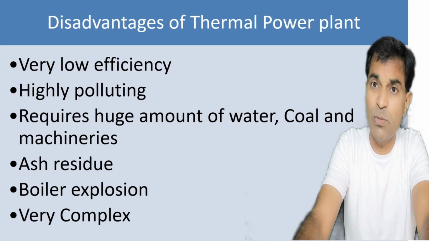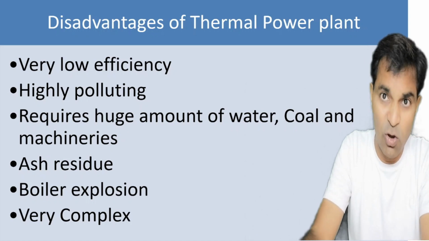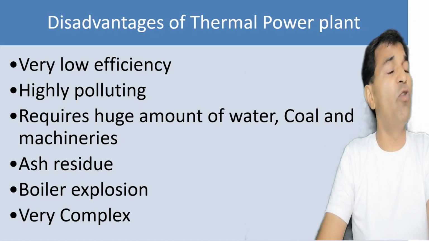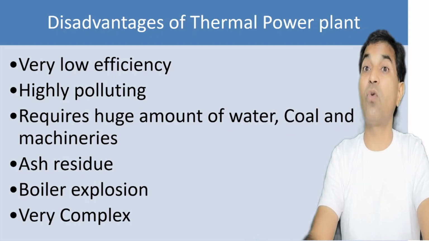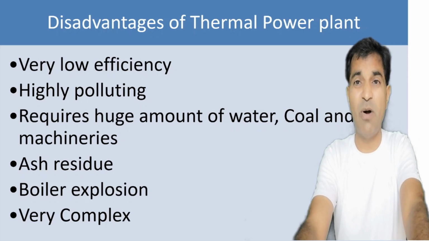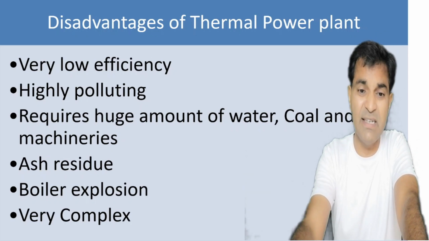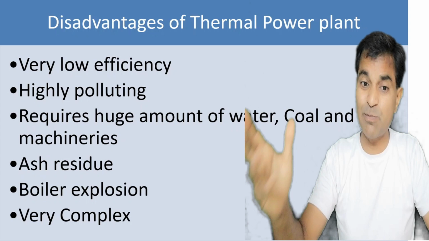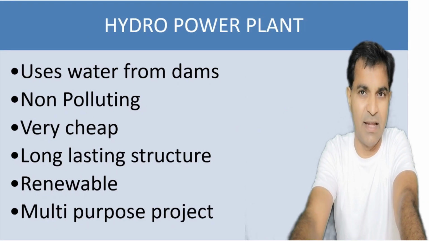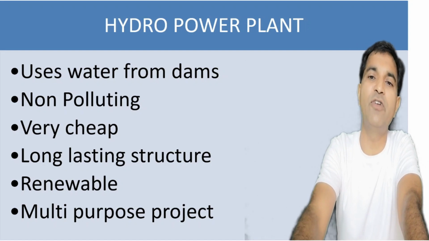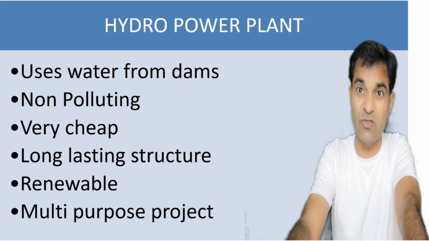Now, what are the disadvantages of the thermal power plant? It has very low efficiency, nearly 40%, it is very polluting in nature, and requires a huge amount of water, coal and machinery. A great amount of ash will be there as wastage. Boilers sometimes may explode due to excessive temperature, and it is very complex in manufacturing. Now, the next topic is that of the hydropower plant. As the name itself indicates, water will be utilized.